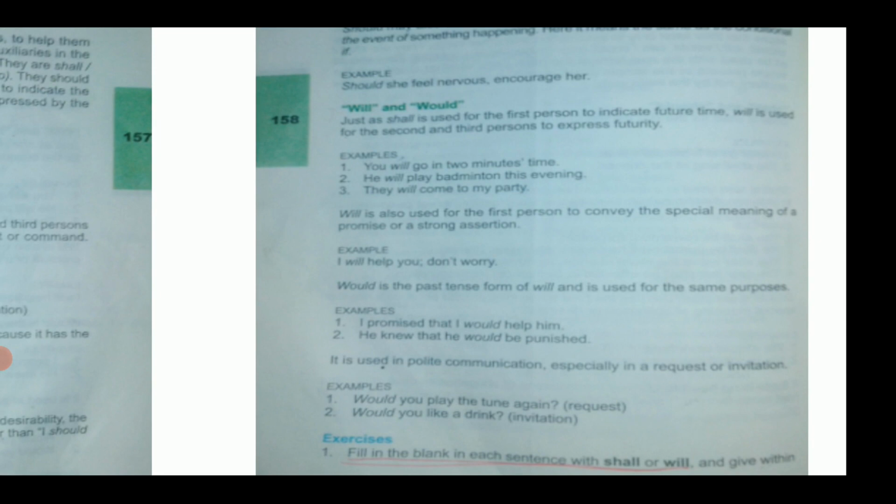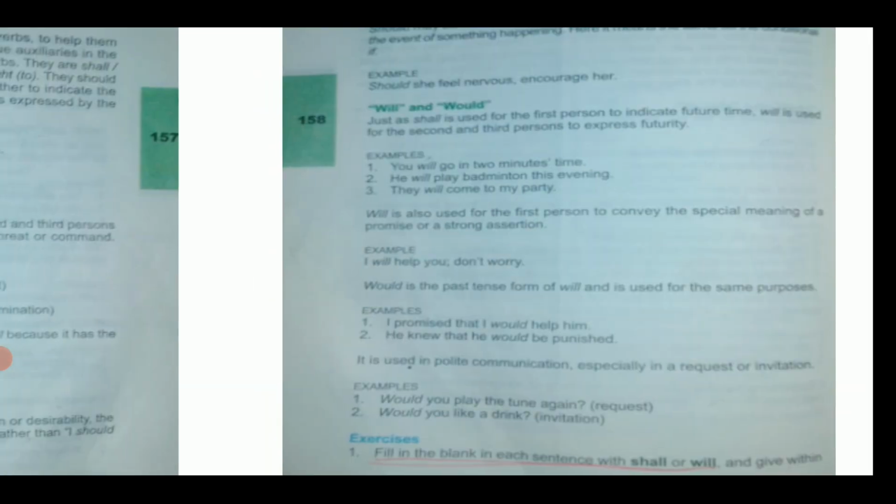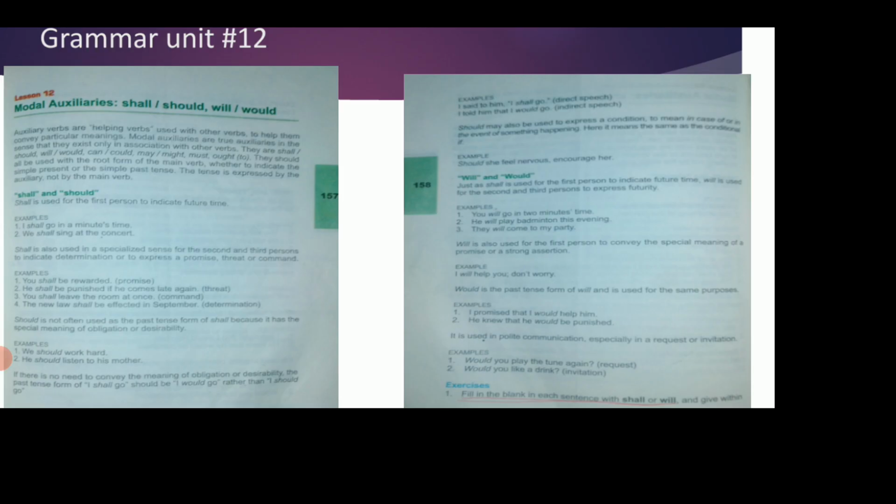Today we are going to start the exercises of this chapter. You can see the exercise at the bottom of the slide: fill in the blank in each sentence with will or shall, and give within brackets the explanation for the use of either in the sentence.